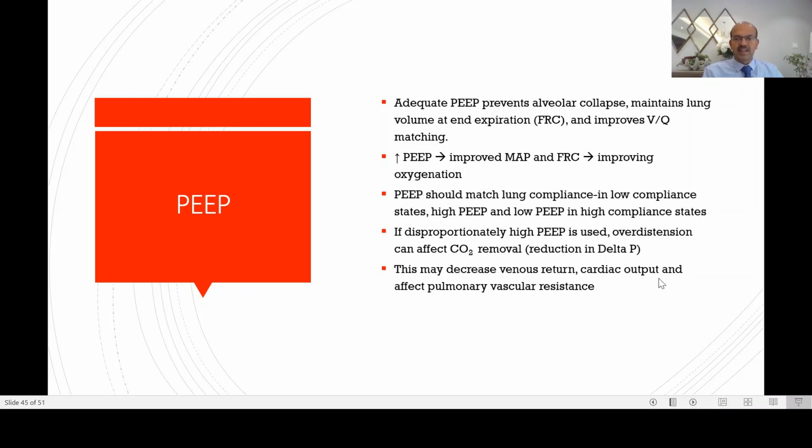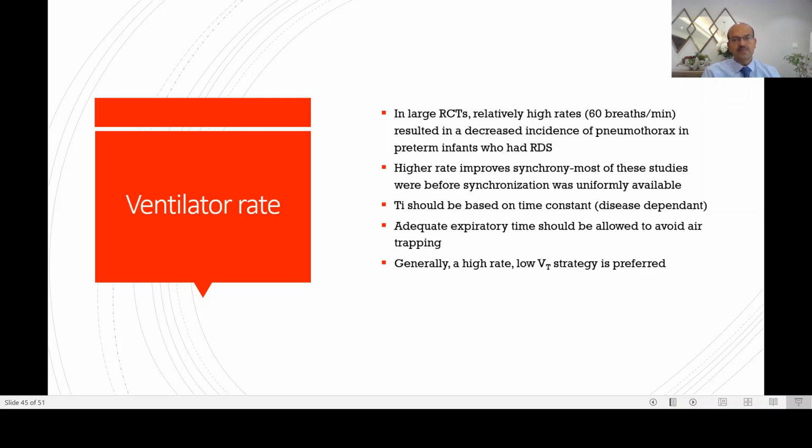If disproportionately high PEEP is used, you get over distension causing CO2 retention. And we discussed the impact on the venous return, cardiac output, and also the iatrogenic pulmonary hypertension due to increased pulmonary vascular resistance. Your lung blood vessels are also compressed, so you're actually worsening the situation by over distending. So increase in PIP, increase in PEEP beyond a certain degree are both important in causing these iatrogenic problems, which we should avoid at all costs.